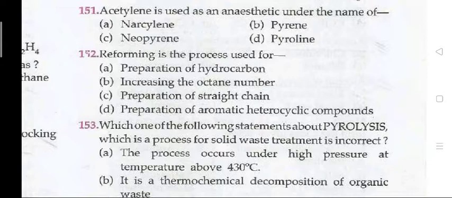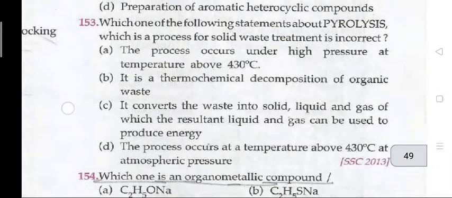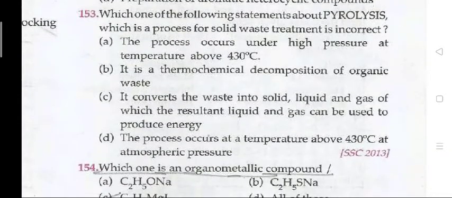Question 152: Reforming is the process used for? The right answer is B, increasing the octane number. Question 153: Which one of the following statements is about pyrolysis? The right answer is B, that is, it is a thermochemical decomposition of organic waste.